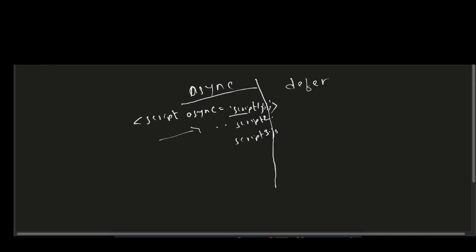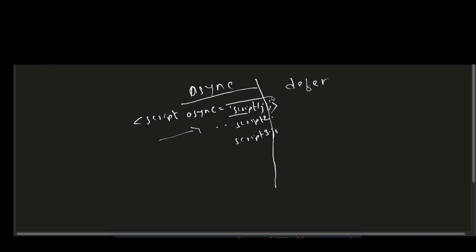That's number one. Number two, now what this async does is once it finishes getting this script, let's say script one, it's gonna run it. Okay, it doesn't wait until the second or the third one is finished. Once it gets it, it's gonna run it, and then it's gonna move on to the next one. It gets the second one, it's gonna run it. The third one, it's gonna run it. Now you can already imagine what the issue is gonna be.